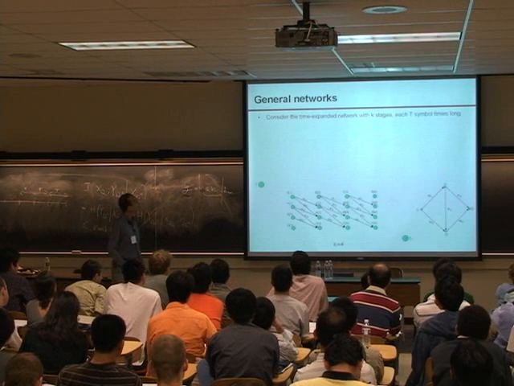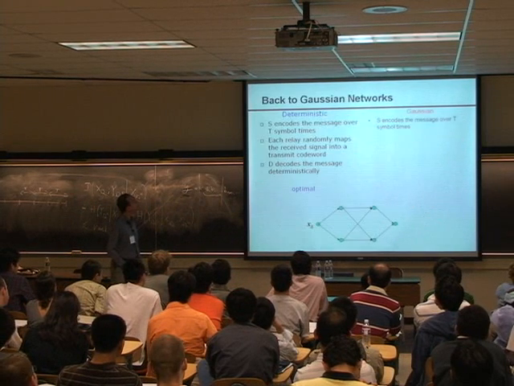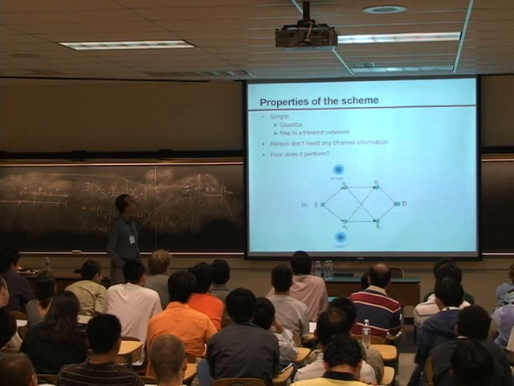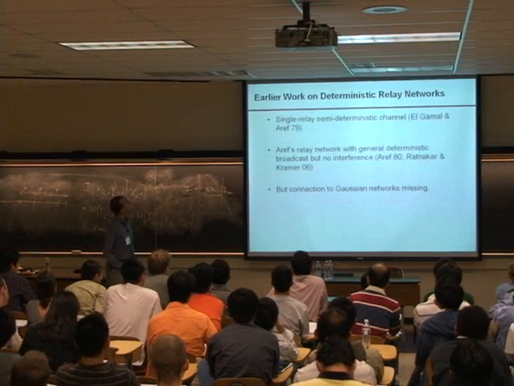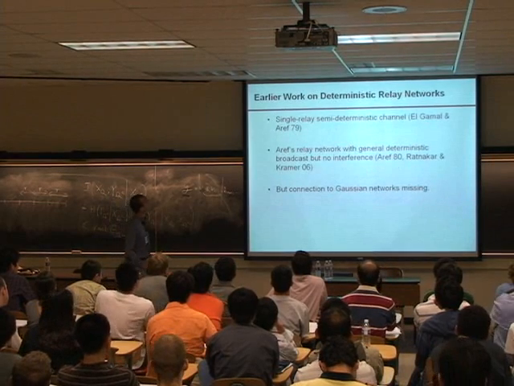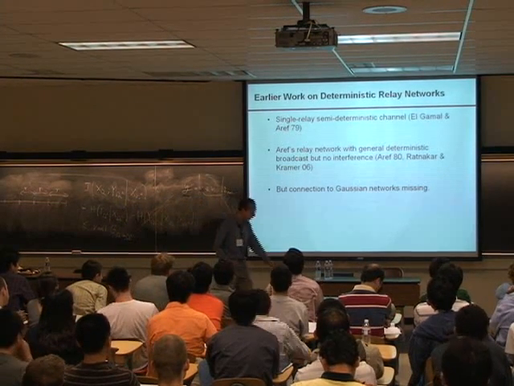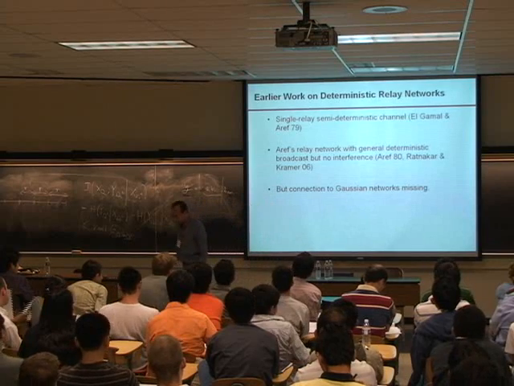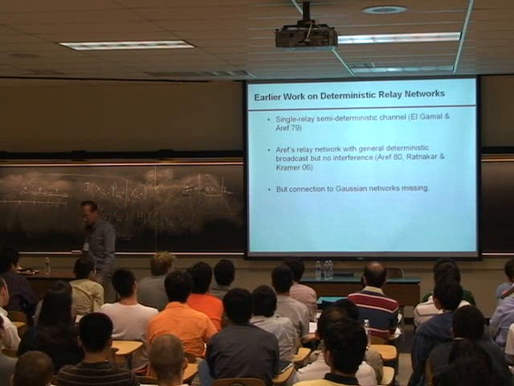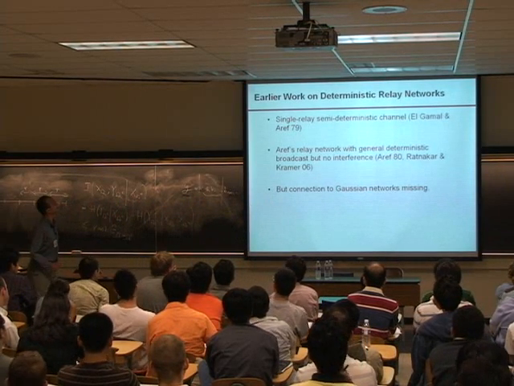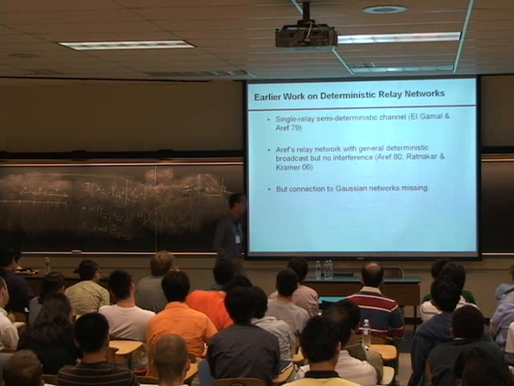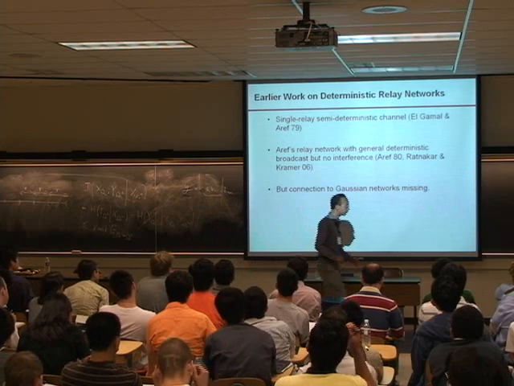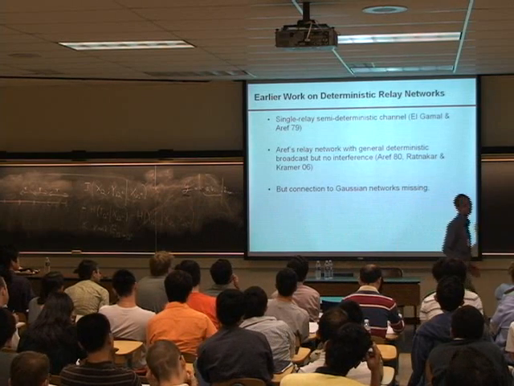All right, so we have this result. I should give a little bit of history on this deterministic relay network. It's very interesting, because if you think about the deterministic approach, in the late 70s, I believe, people were very interested in deterministic models.